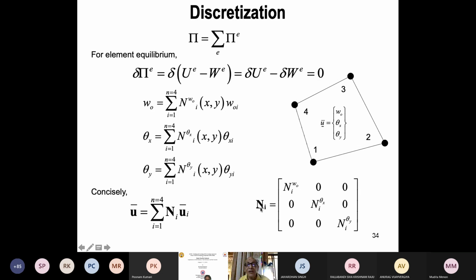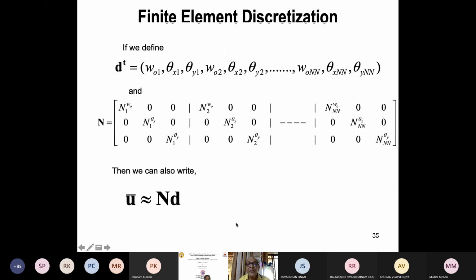So you define the N matrix. And these are the quantities. I have now defined clearly that this is my nodal displacement vector. Nodal d is the nodal displacement vector. So node 1, there are 3 quantities. Node 2